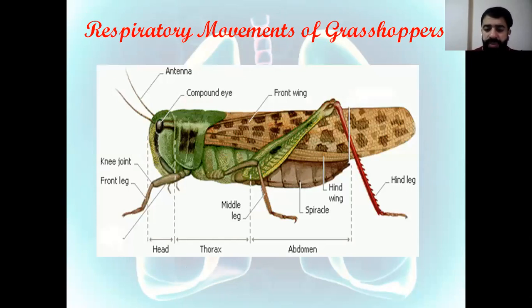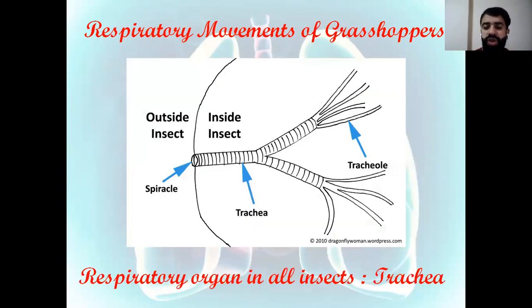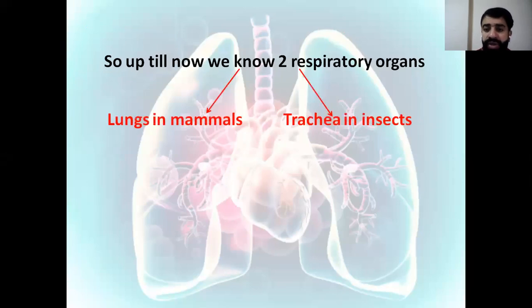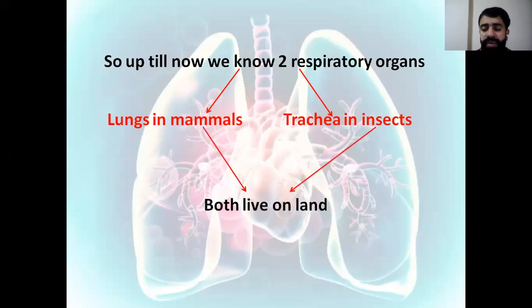Respiratory movement of the grasshopper. Here we have to talk about a special part, the spiracle, that allows the air to enter inside the respiratory organ of the grasshopper. This respiratory organ is called the trachea. So till now we have two different respiratory organs. The first one is the lungs in mammals, and the second is the trachea in insects. Both of them live on land.